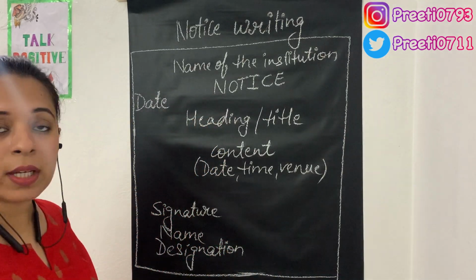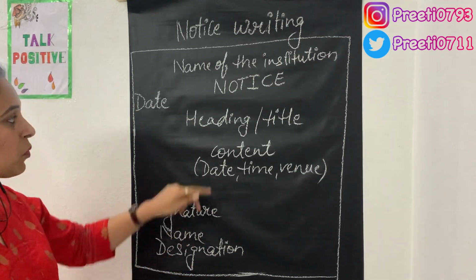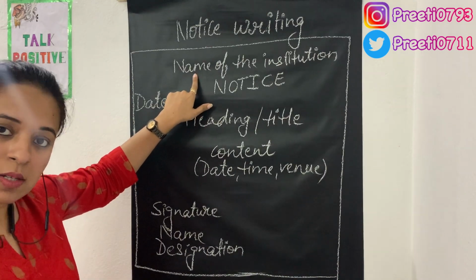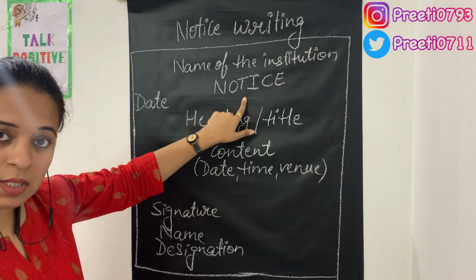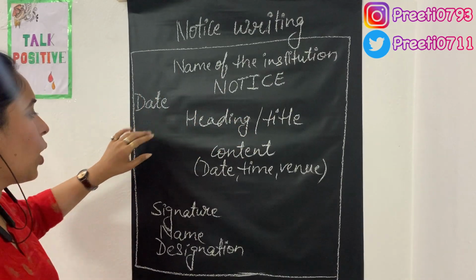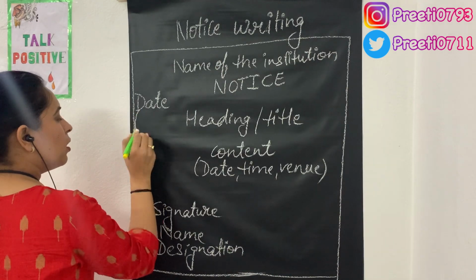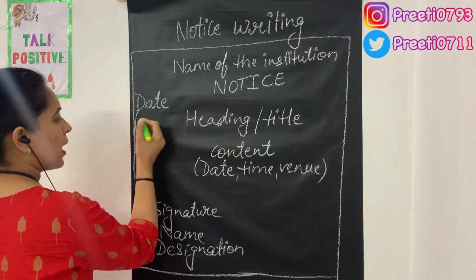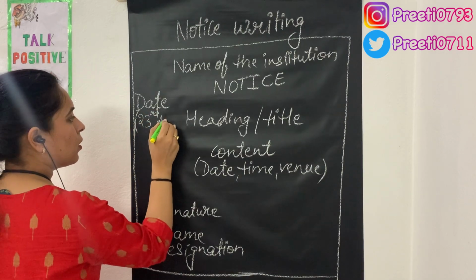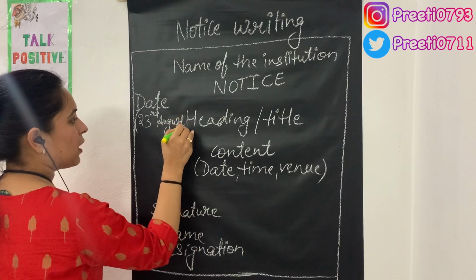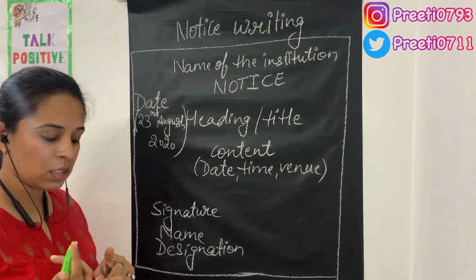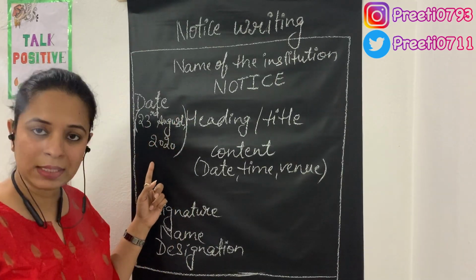So let's have a quick recap of the format of notice writing. First comes the name of the institution, written in capital letters. Then comes the word notice. Then in the next line, at the left hand side comes the date. Now the format of the date for any writing topic in English is, suppose today is 23rd of August, you will write it as 23rd August, then a comma, and then the year. So the format of the date is the day first, then the month, and then the year.